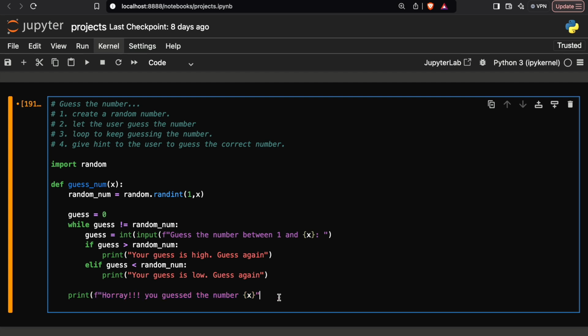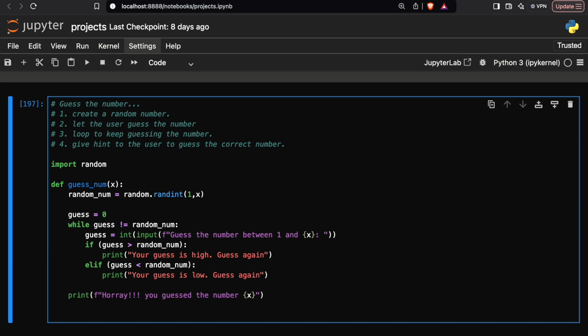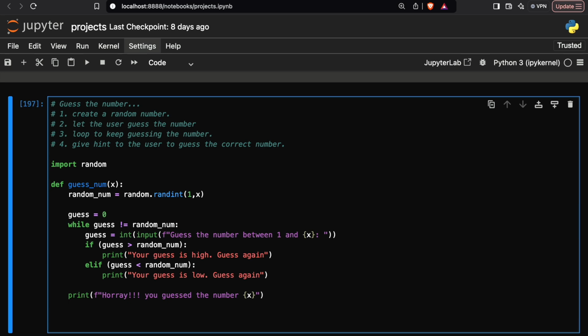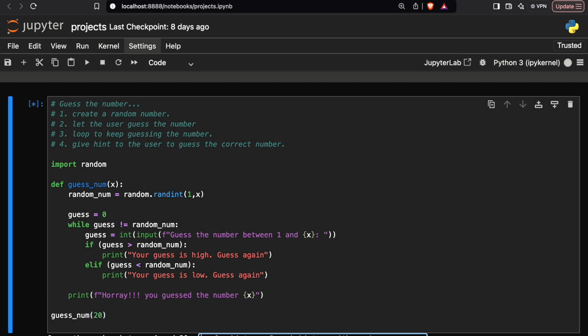All right, so this is a simple code, but of course you will not see any output because it's a function and we have to call the function. So I will simply call it. I will write guess_num. Now here I can select the range. Let's suppose I want to select a random number from 1 to 20, so I will write 20 here. Now guess the number between 1 and 20. Let's suppose I will go with 10.